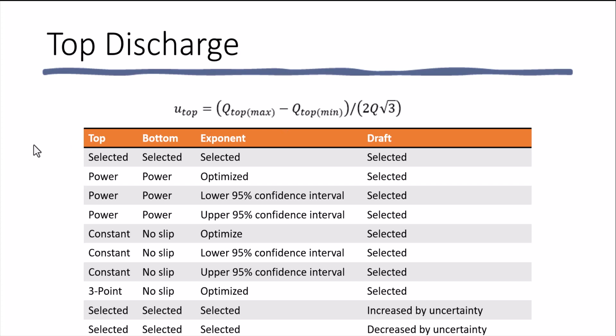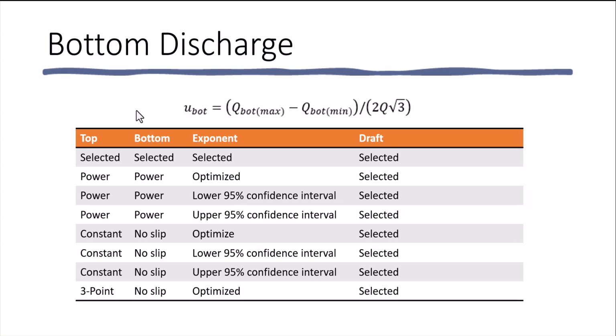The simulations used are shown in this table and show how the top, bottom, and exponents are varied in the various simulations, and even for the last 2 simulations, the draft is changed, increased and decreased by the uncertainty of the draft value. From that, the maximum is determined and the minimum is determined, and the equation here at the top is used to compute the uncertainty of the top discharge. Similarly, the bottom discharge is computed using that same equation and a series of different simulations of discharge.